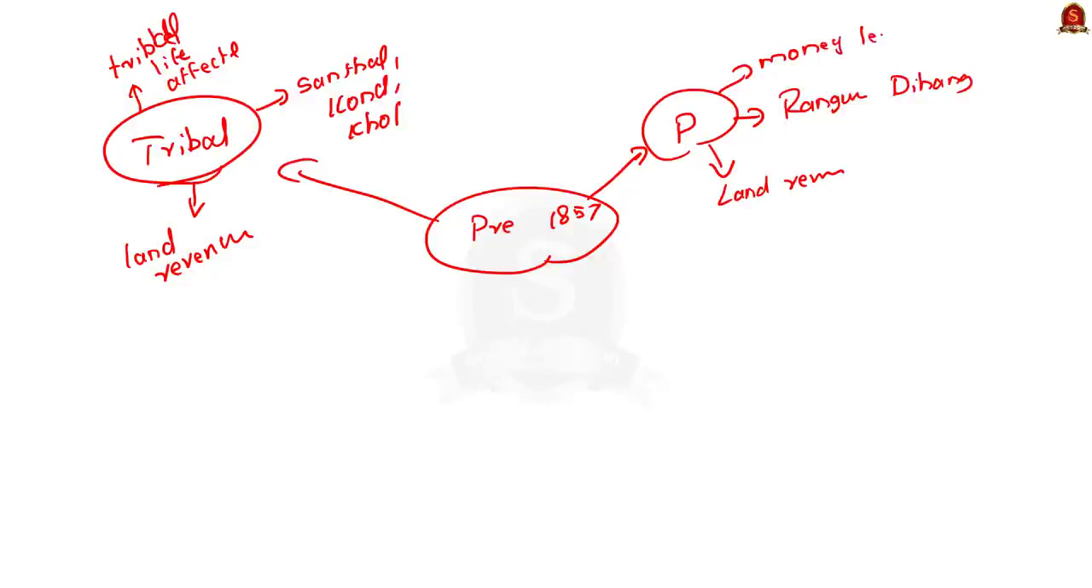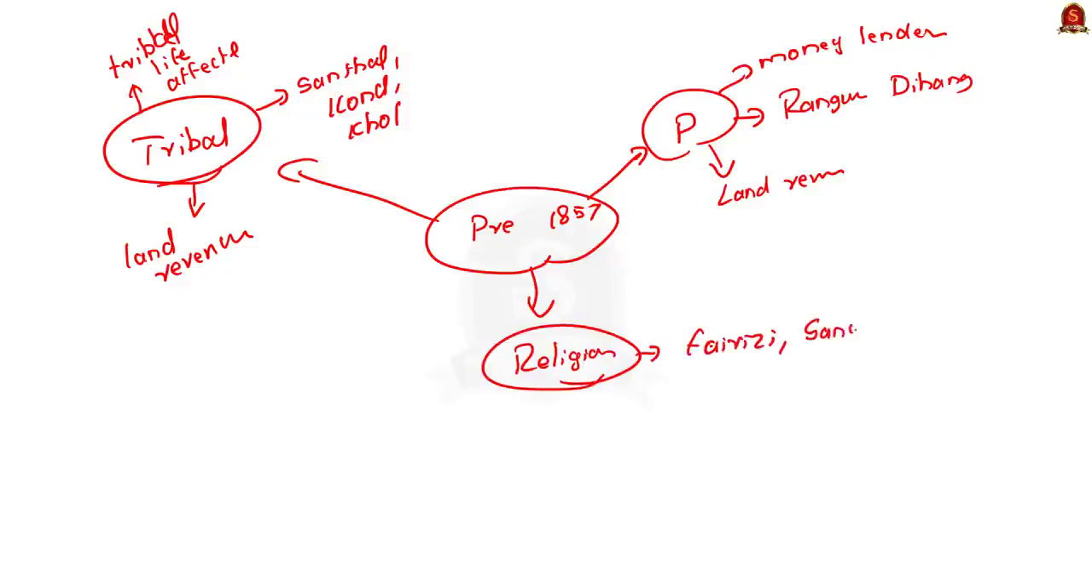The third type of uprisings that happened before 1857 are the rebellions of a religious nature. Here you can mention the Pharisee movement and the Sannyasi rebellion. The British interfered with the religion of the people. They also supported the work of Christian missionaries. This also angered the people. In all these cases, the British, to quell the rebellion, came down with a heavy hand.